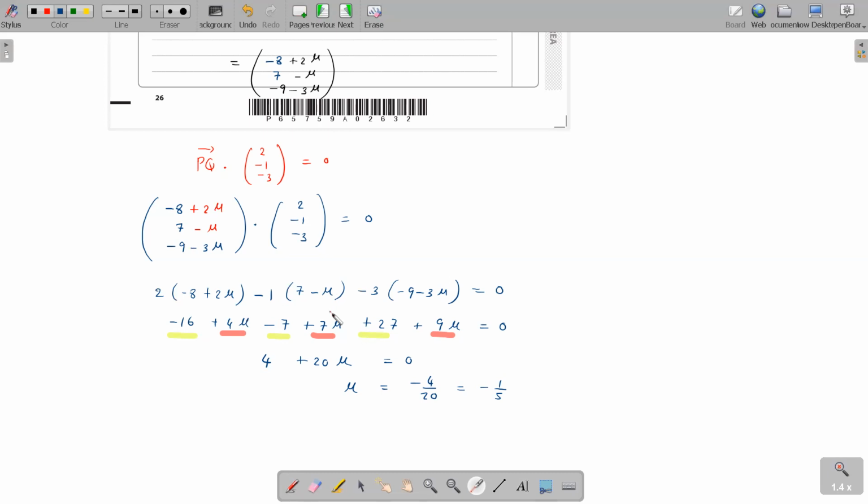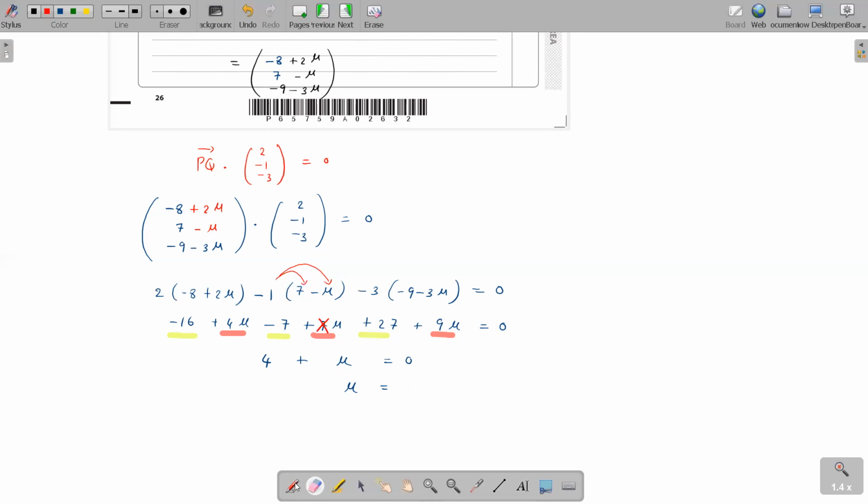Minus 7. Here, I have written 7 mu. That's a mistake. I'm opening with 1, right? I'm opening with 1. This one, 3 times 9, 27 plus 9 mu. That's correct. So here the mu value is wrong. What's the correct mu value here?